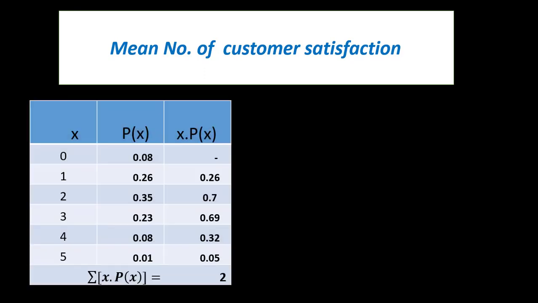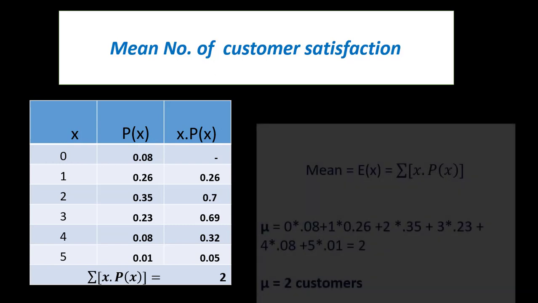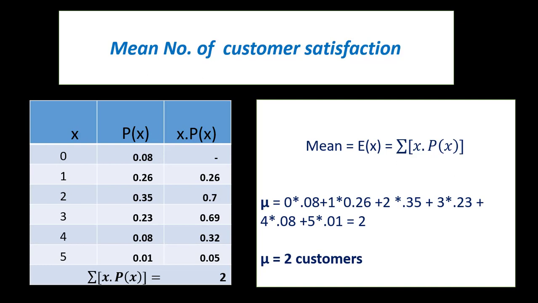Here I have denoted the x and the P(x), and in the third column, that is x times P(x), I have just multiplied the two columns. So 1 multiplied by 0.26 gives the value of 0.26, 2 times 0.35 gives the value of 0.7, and so on. If I sum up all the values in the third column, I will get the value of 2. It means that 2 customers are satisfied with the service. The detailed calculation is shown in the right hand side box.